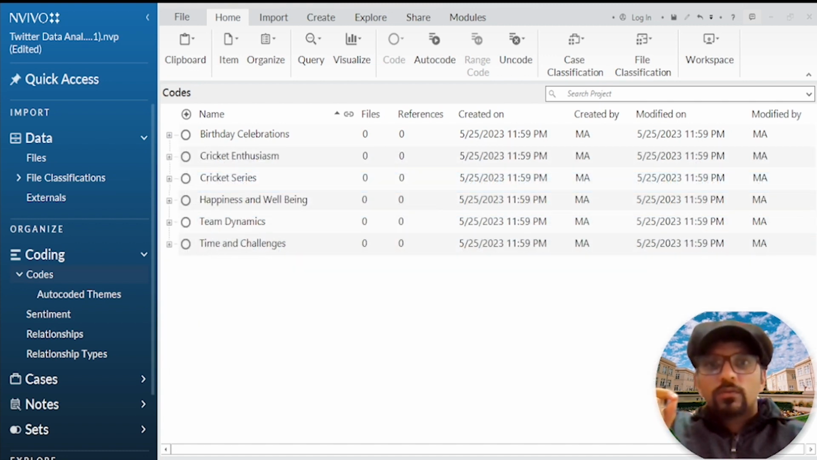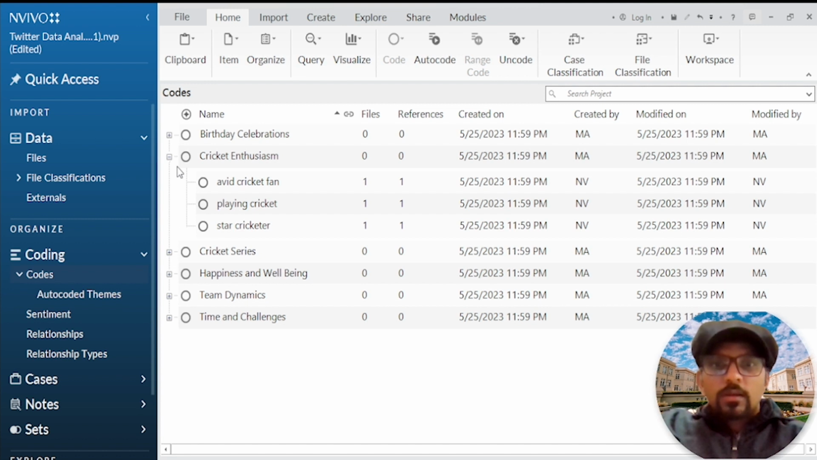Next, cricket enthusiasm. This theme encompasses various aspects of cricket, from fans to players and teams, as well as different cricket related terms. The automated themes related to cricket and its associated terms can be grouped together under cricket enthusiasm because they all pertain to the sport of cricket. Whether it's discussing cricket fans, avid cricket fan, or the game itself, playing cricket, they all contribute to the overarching theme of cricket enthusiasm and its different facets.